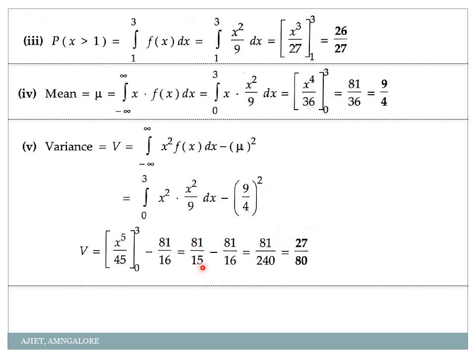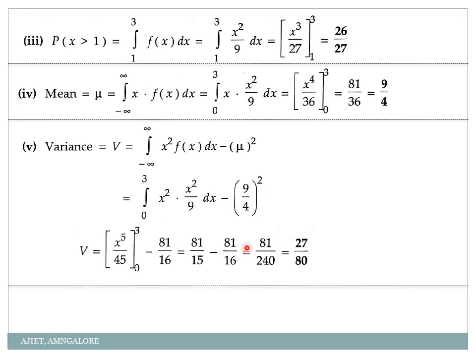After simplification, applying the limits, we get 81 by 15 minus 81 by 16, so I'll get 81 by 240. So my final answer is 27 by 80. That is your variance. You calculate it and check it by yourself, you will get it very easily.